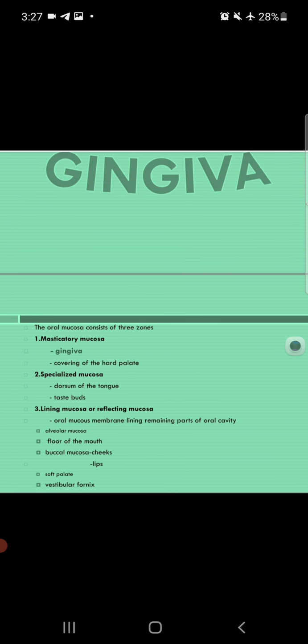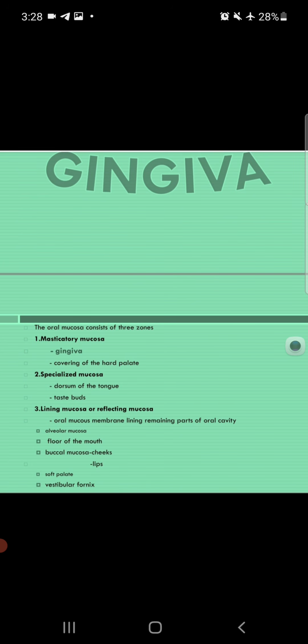First, gingiva. The oral mucosa consists of three zones. Meaning we divide the oral mucosa into three zones. Number one, masticatory mucosa. Second, specialized mucosa. Third, lining mucosa or reflecting mucosa.